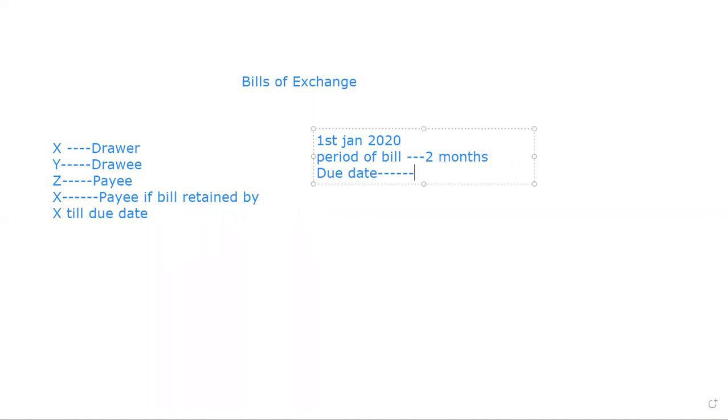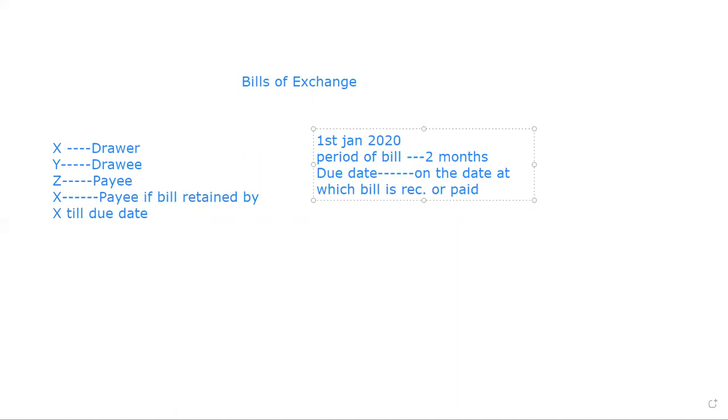Now, what is the method to calculate the due date? Always remember, the due date is the date at which the bill is received or paid.